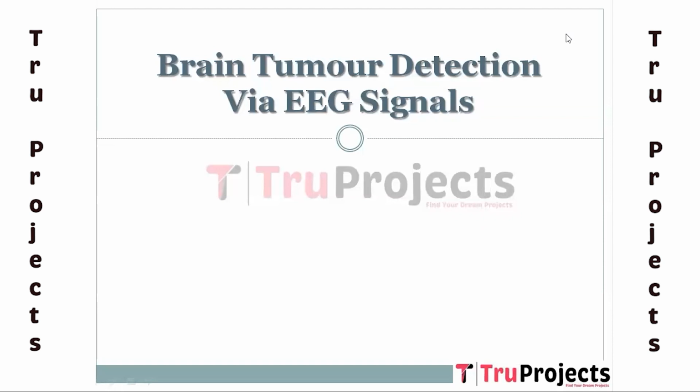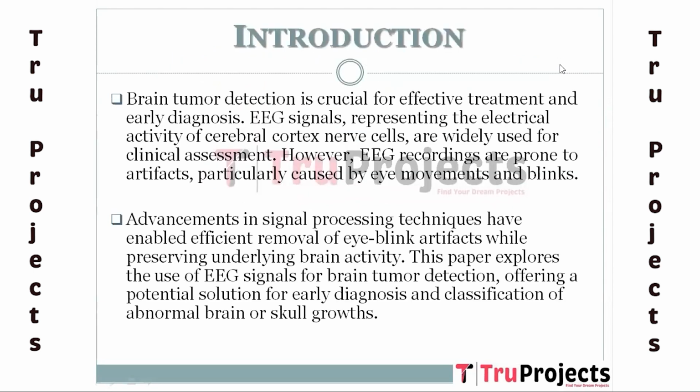In this video, we are going to explain brain tumor detection via EEG signals. Introduction. Brain tumor refers to an abnormal growth of cells in the brain or skull, which can be either cancerous or non-cancerous. These tumors can interfere with the normal brain function and potentially cause severe health complications.